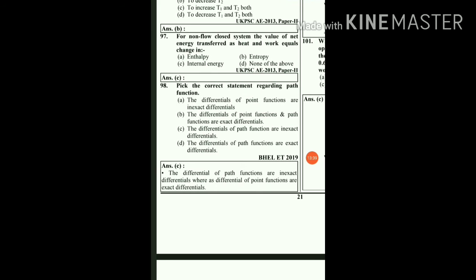Question 90: pick the correct statement regarding the path function. Path functions are those functions which are inexact differentials. Inexact differential means if you take del q, it cannot be equal to q2 minus q1. So they are inexact differentials, and option C says the differentials of path function are exact differentials. So option C will be the right answer, and heat and work are the path functions.